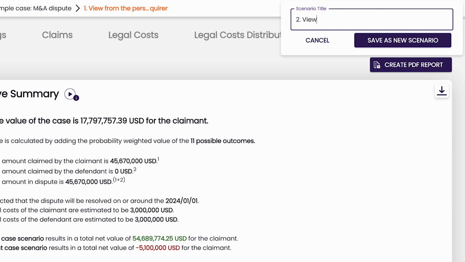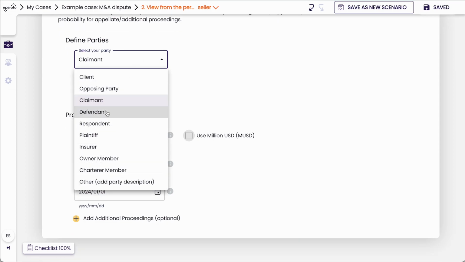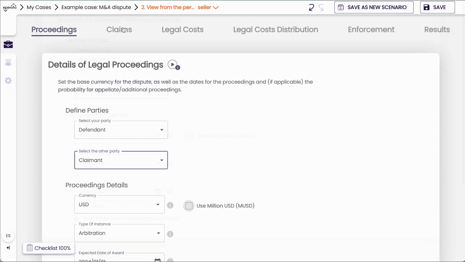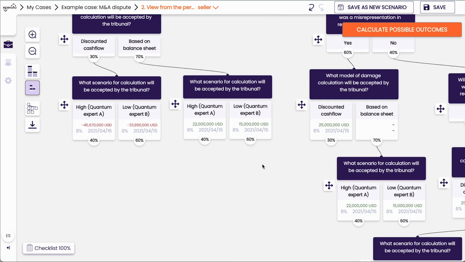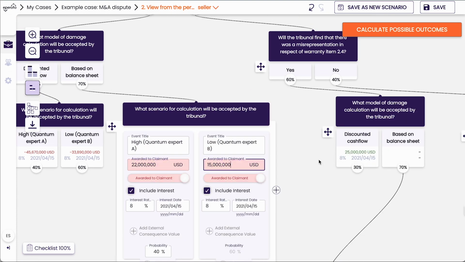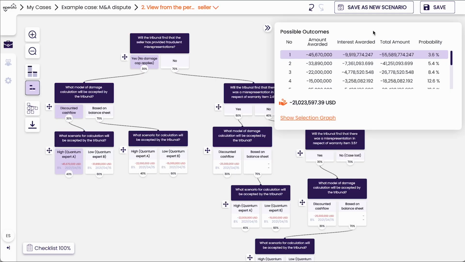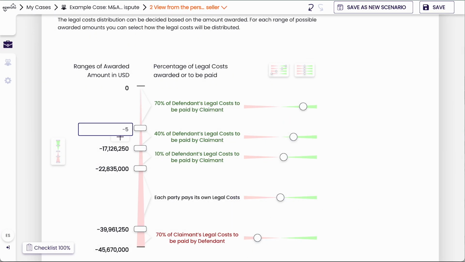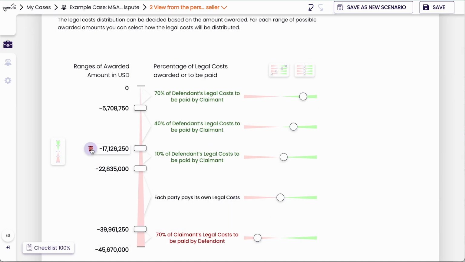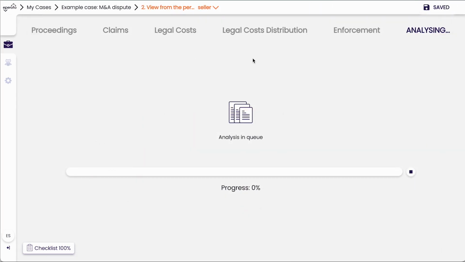So what we do here is make a copy of the assessment we just made. We swap the position of the parties, and we reverse the values in the claim, as these are now negative values for the defendant. The actual value of the claim remains the same, but now negative. We also reverse the recoverability of legal costs. And now we're viewing the case from the perspective of the other party.